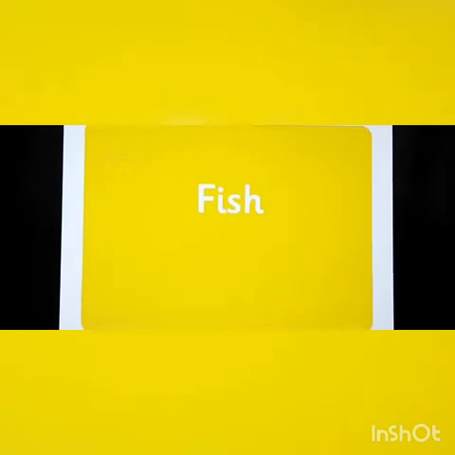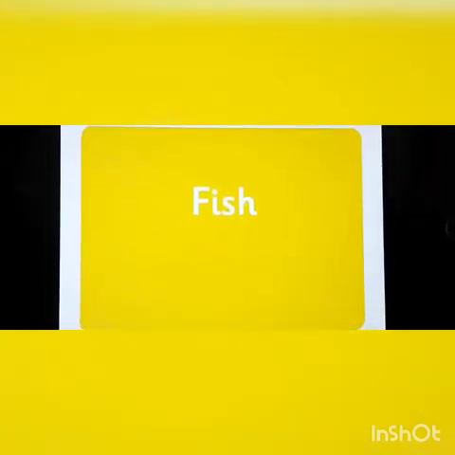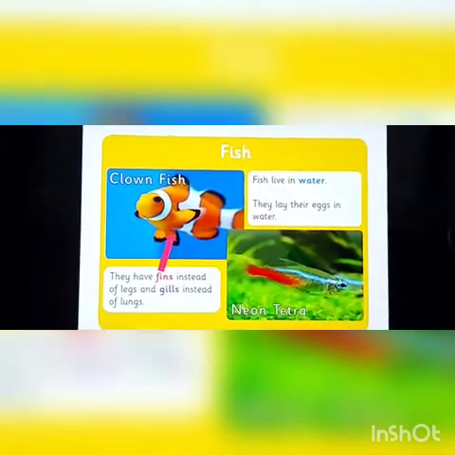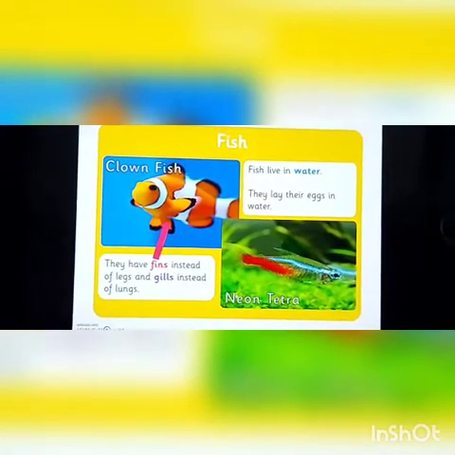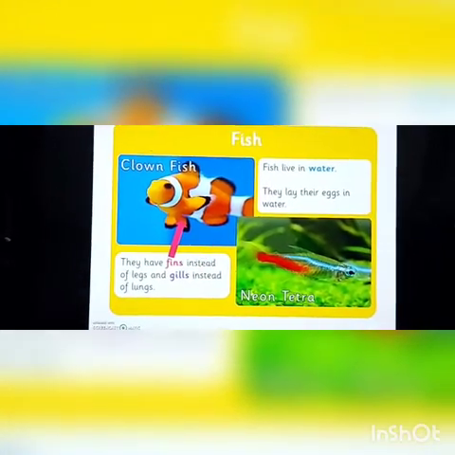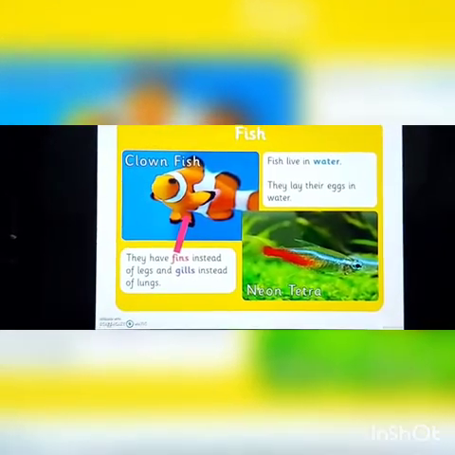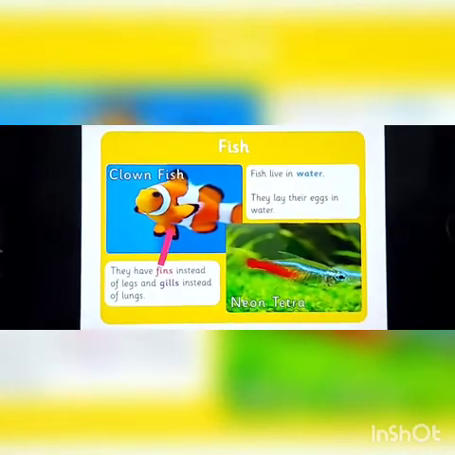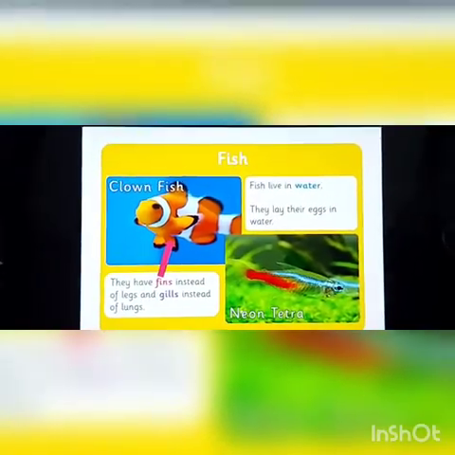The fourth group in the animal groups is fish. Here you can see the pictures of different fish, clownfish and neon tetra fish. Fish live in water. They lay their eggs also in water. They have fins instead of legs and gills instead of lungs so that they can breathe. So they breathe with the help of these body parts.